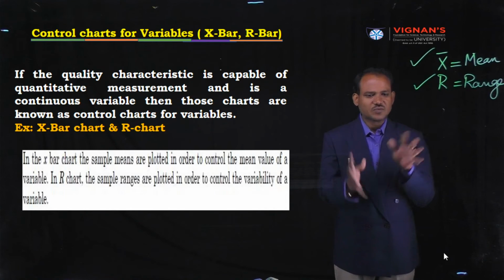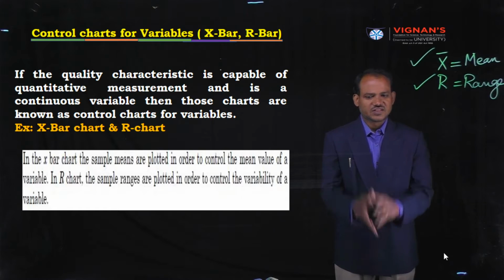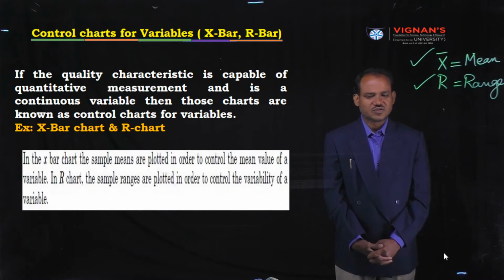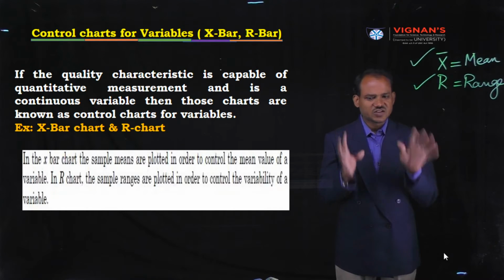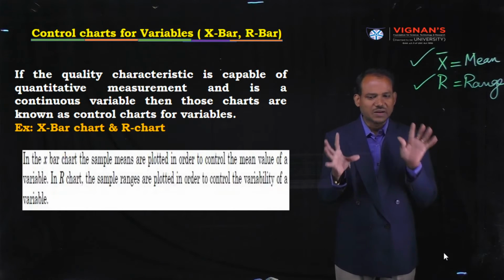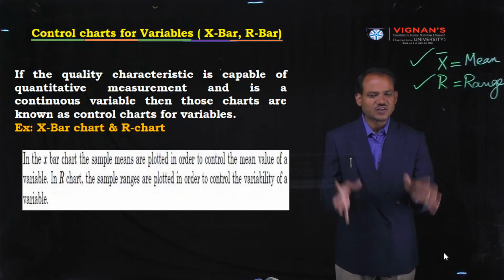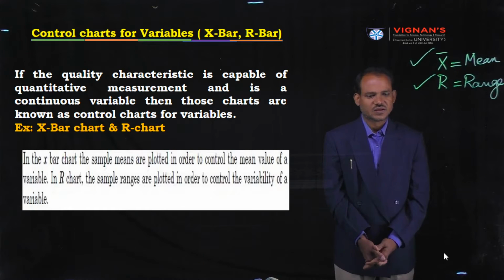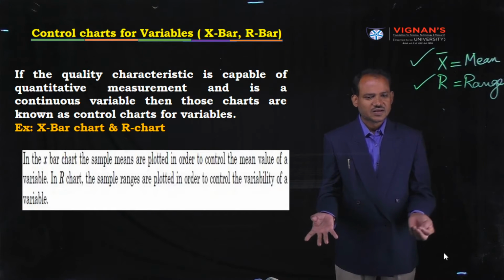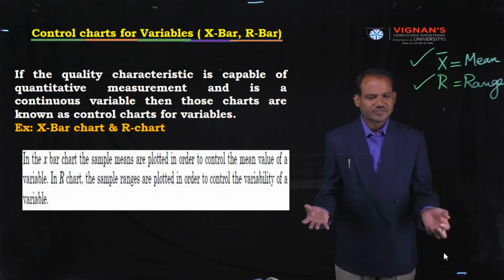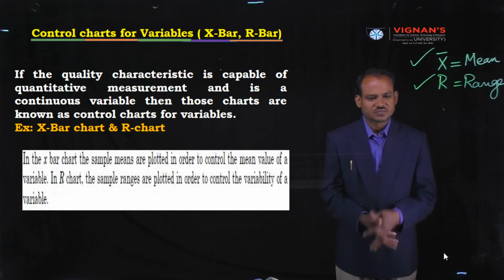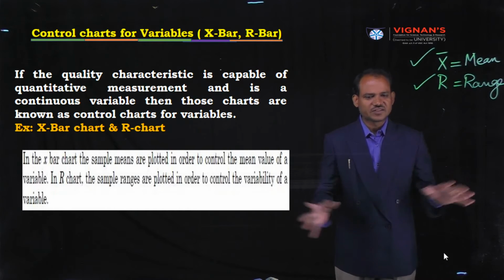One of the outcomes for this chart: look at the slide. In the X bar chart, the sample means are plotted in order to control the mean value of a variable. Variable may be dimensions, variable may be temperature, variable may be weight, and so on. All these parameters we can measure.